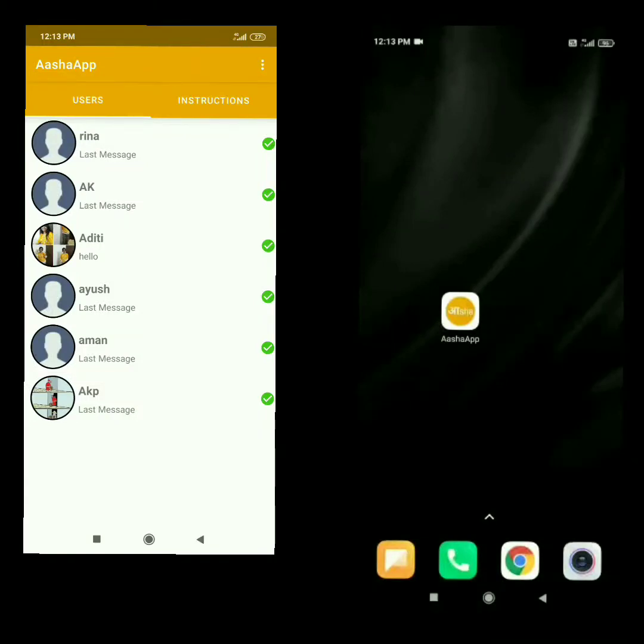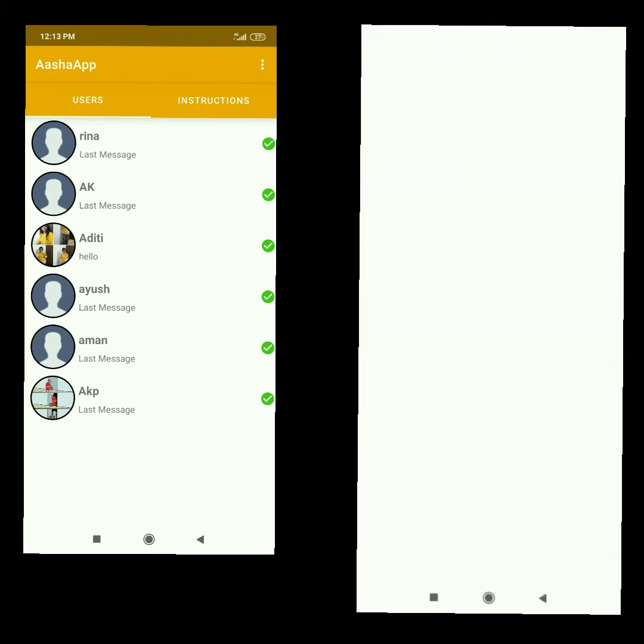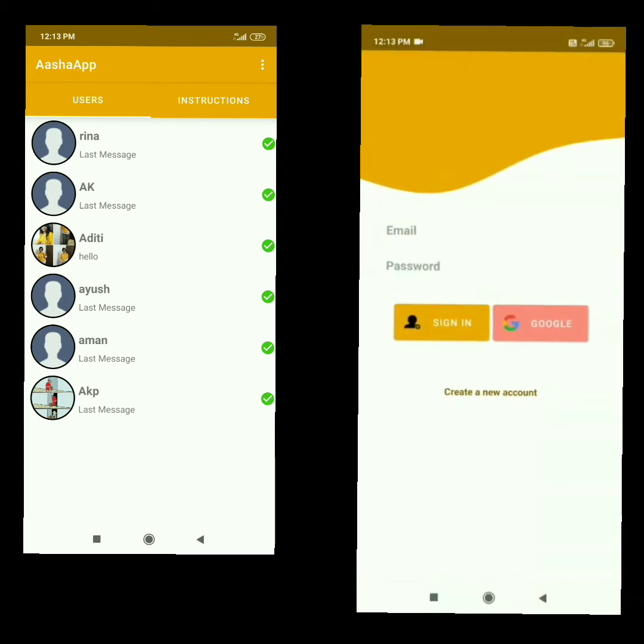This is a demo video of our app. We can see two screens. On the left, one of the users is already logged in. Now on the right, we will create a new account. So let's click on create a new account.